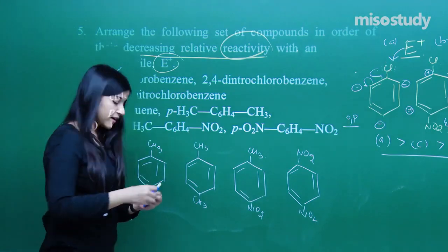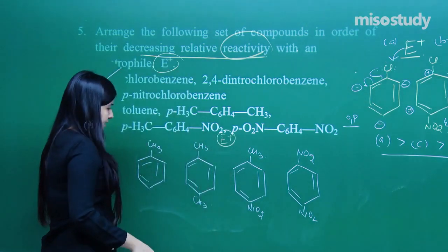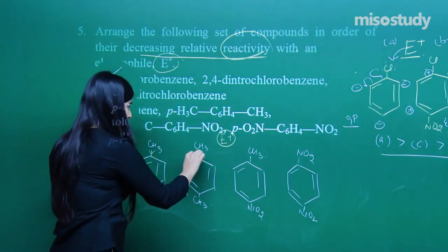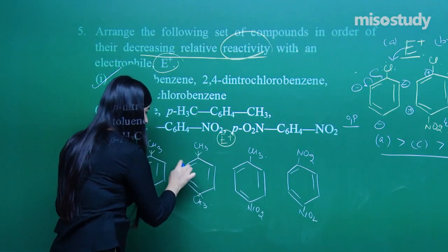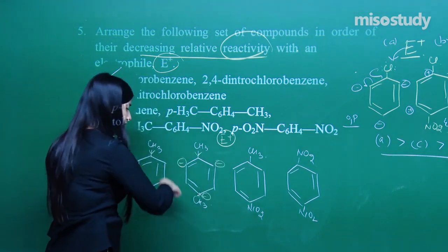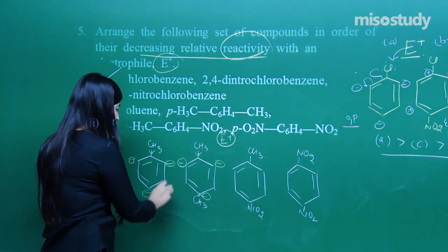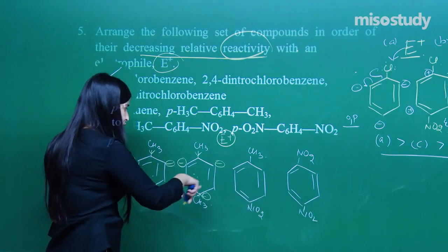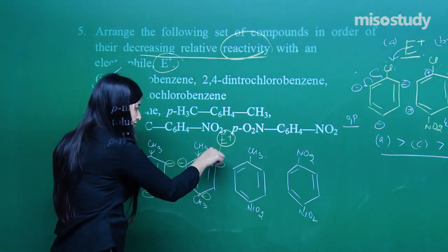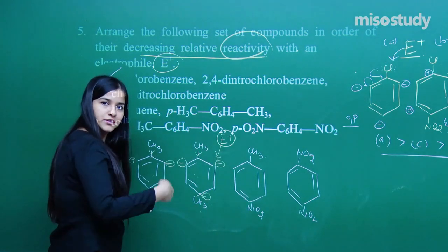Now, where is the electrophile willing to attack? Donating, donating, donating, increasing the electron densities everywhere in the entire ring. But out of the two, which one will attract the electrophile more? This one having two donating groups.